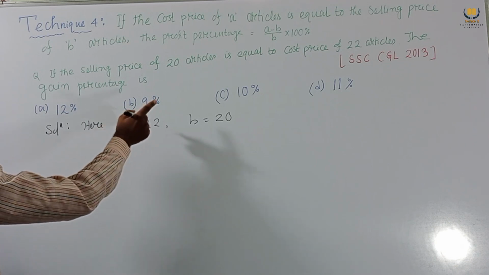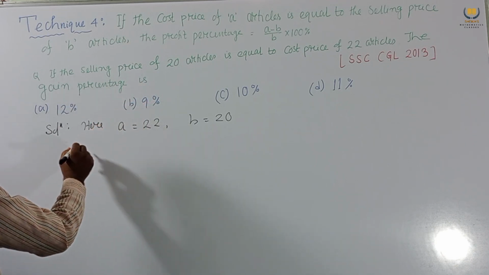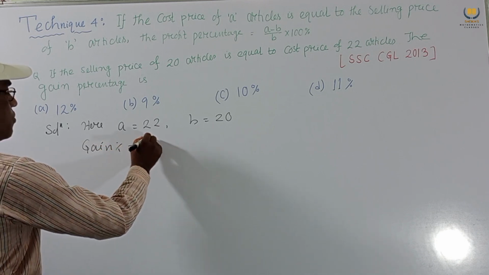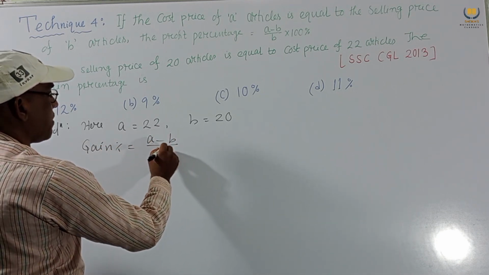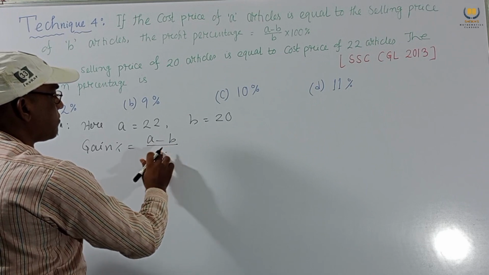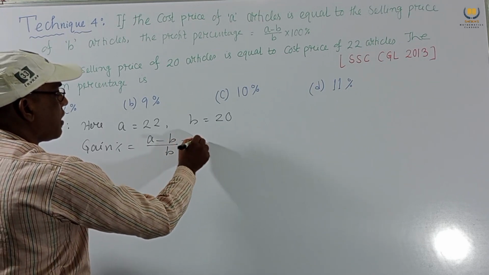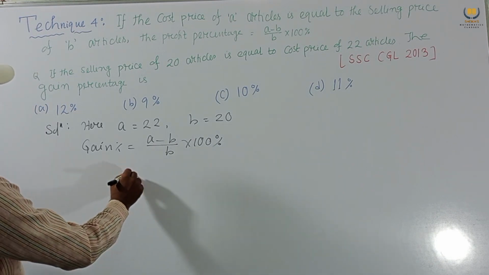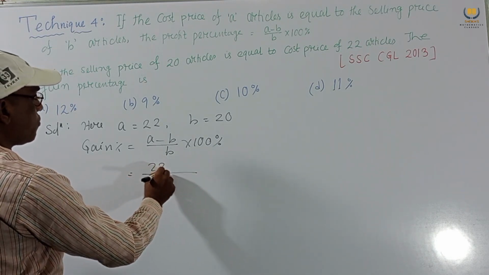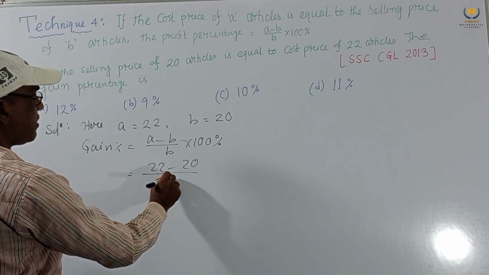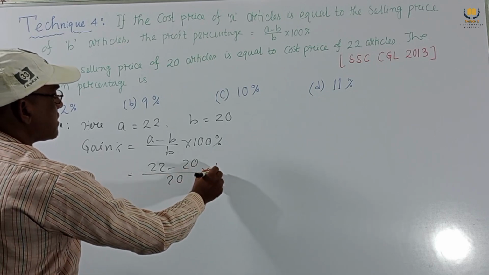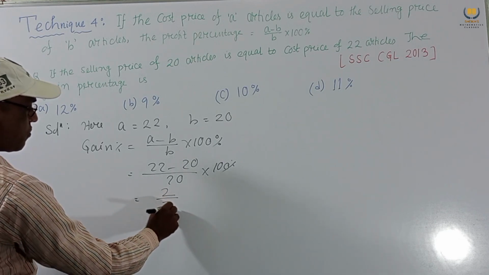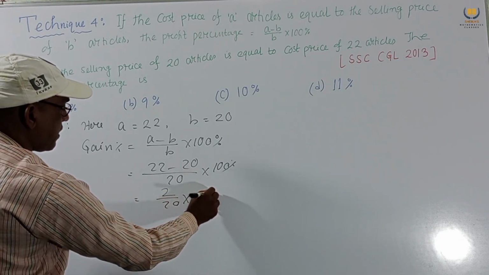So we require the profit percentage or gain percentage. Gain percentage equals (A minus B) by B into 100%. This is our formula. Putting the values, A means 22, B means 20, so it is 2 by 20 into 100.